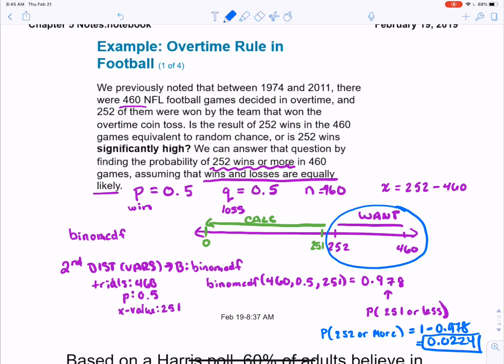Now, that helps us, but it's not our final answer. We want to know, is it significantly high?